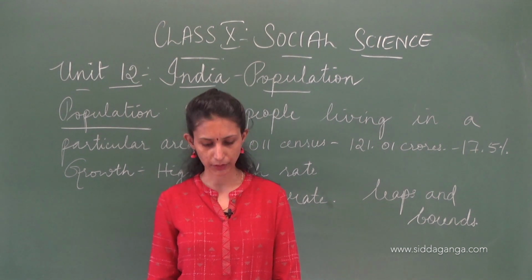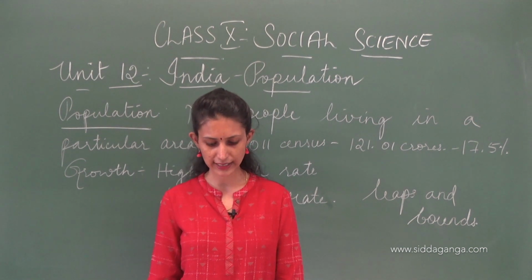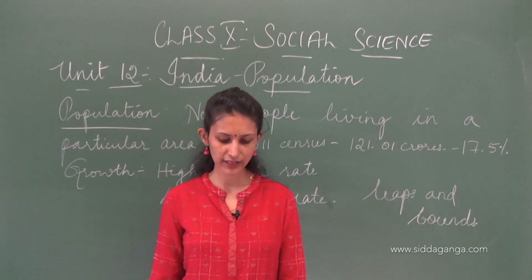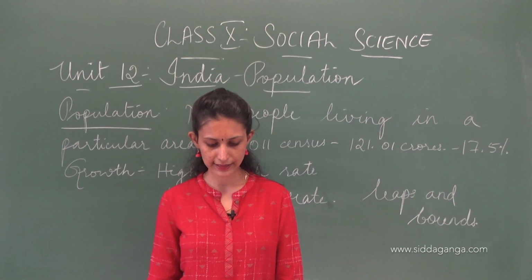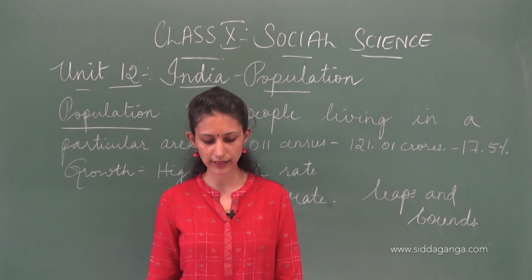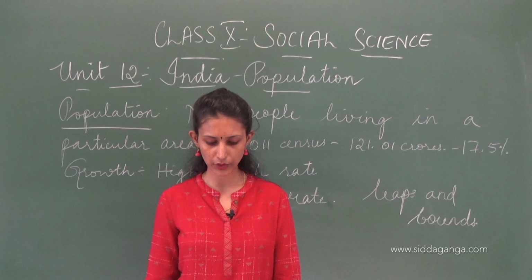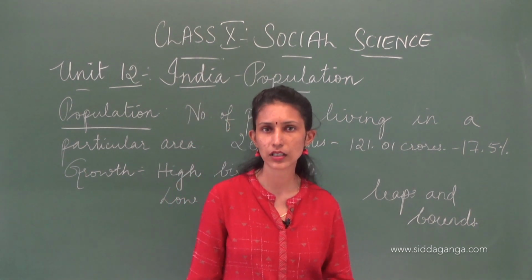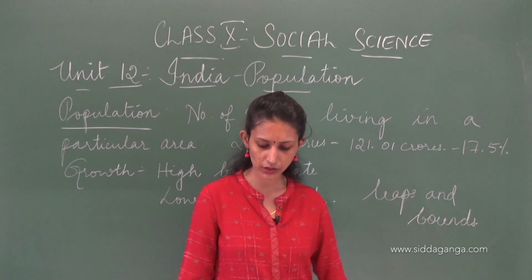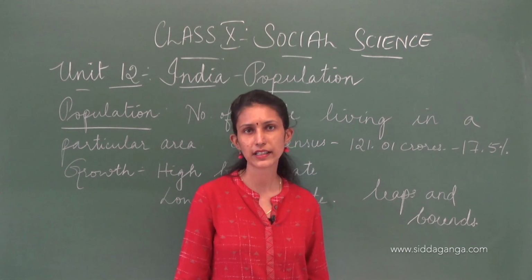Uttar Pradesh has the highest population, 19.95 crores. Then Sikkim has the lowest population, 6.1 lakh. And in the Union Territories, Delhi has the highest population, 1.67 crores, and Lakshadweep has the lowest population, 64,429. Okay.